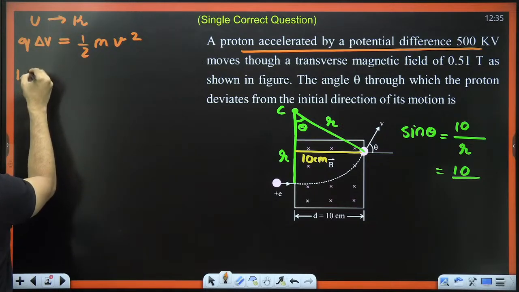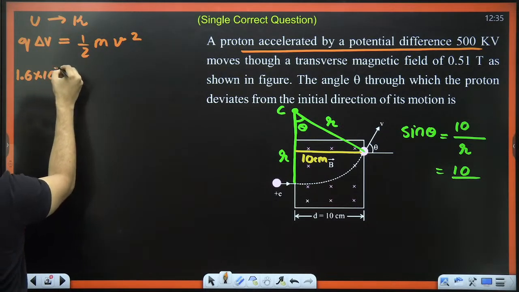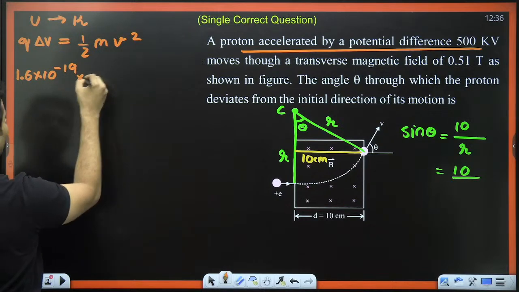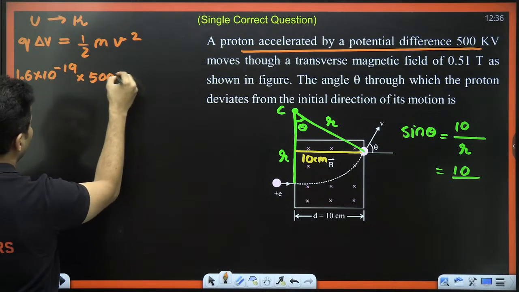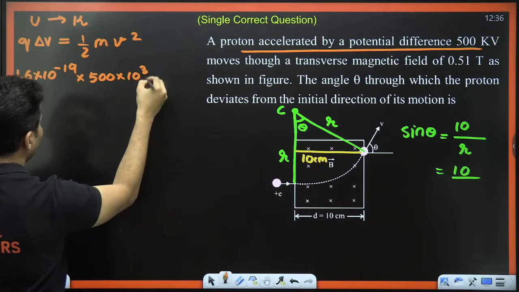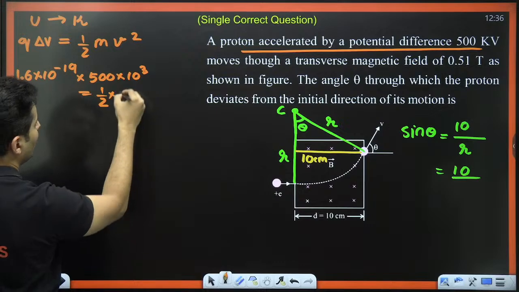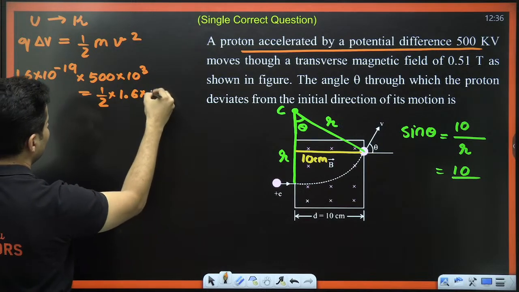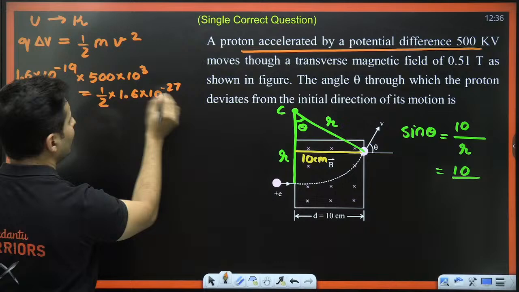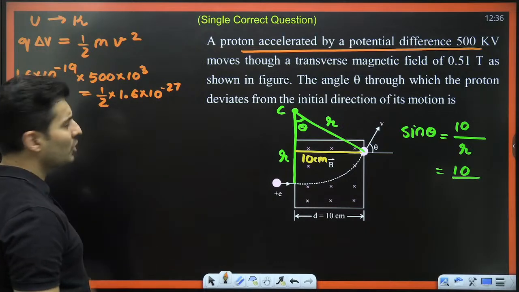Charge is 1.6 into 10 to the power minus 19. Voltage difference is 500 kilovolts, which is 5 into 10 to the power 5, equal to half into mass of a proton, roughly 1.6 into 10 to the power minus 27. It's a standard value which you can take.